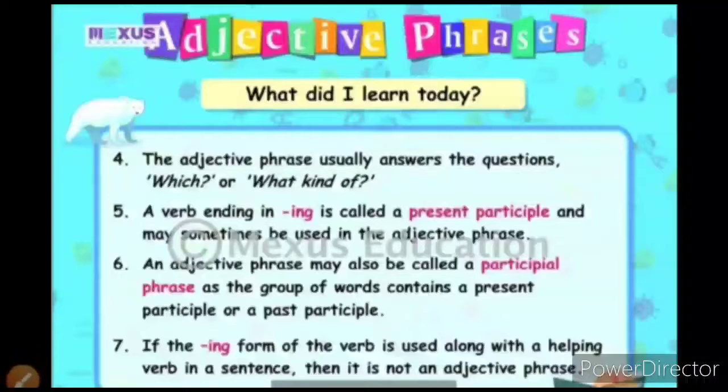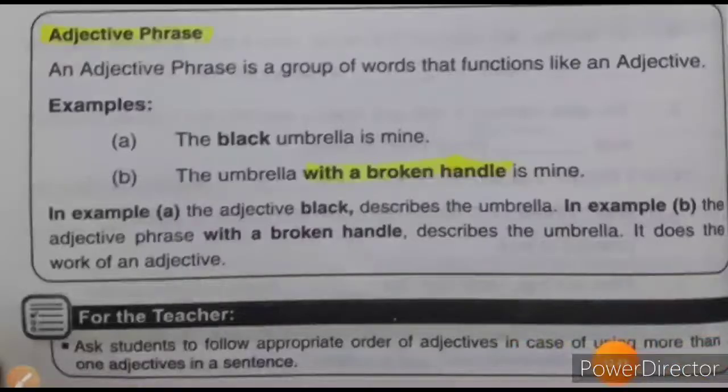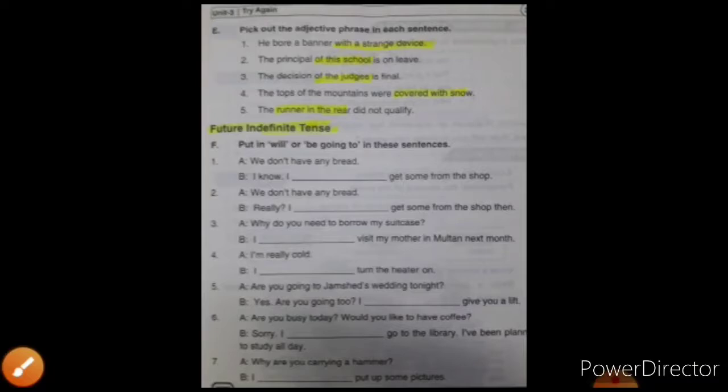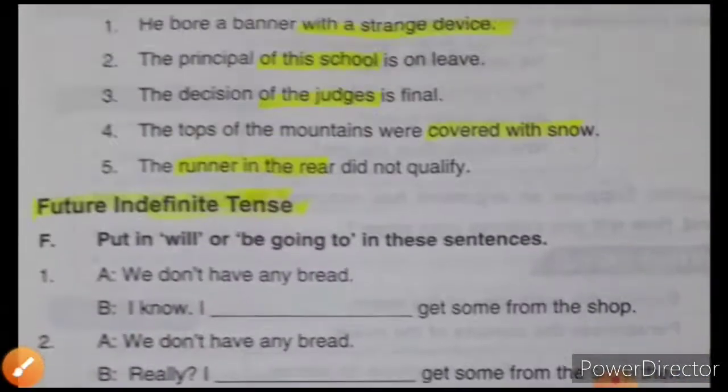ठीक है. So now here we are with your book, and the definition over here is the same. An adjective phrase is a group of words that does the work of an adjective. और यहाँ पे simply लिखा है कि the black umbrella, यहाँ पे simple adjective इस्तेमाल हुआ है, and then the umbrella with the broken handle, now it has become an adjective phrase. Okay, over here. Now let's move to the exercise.